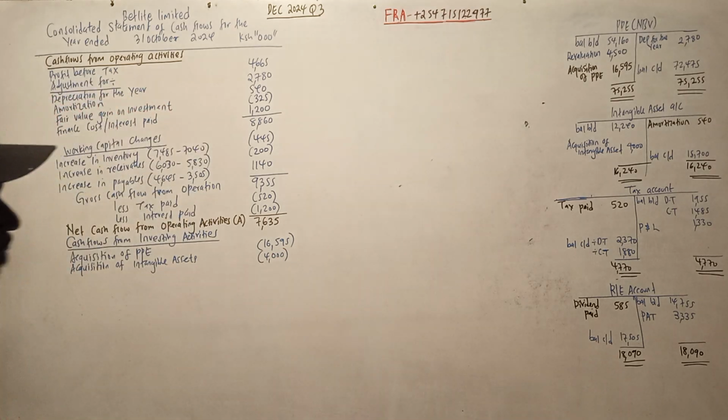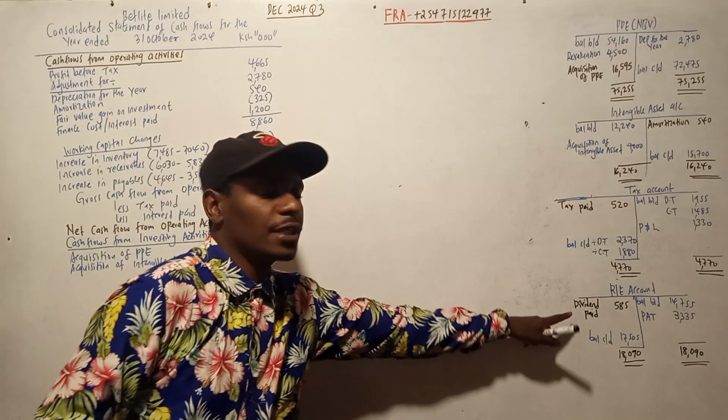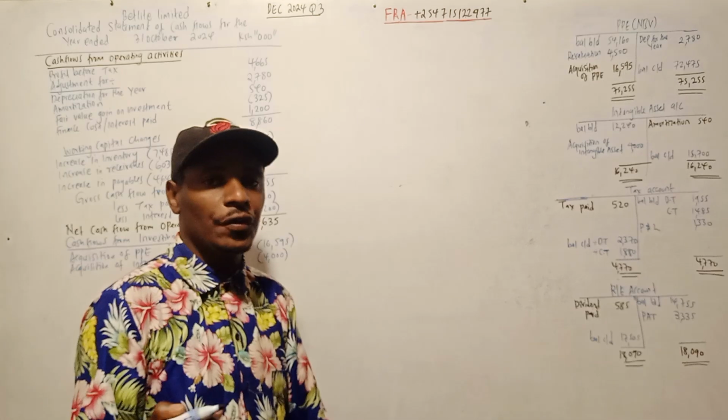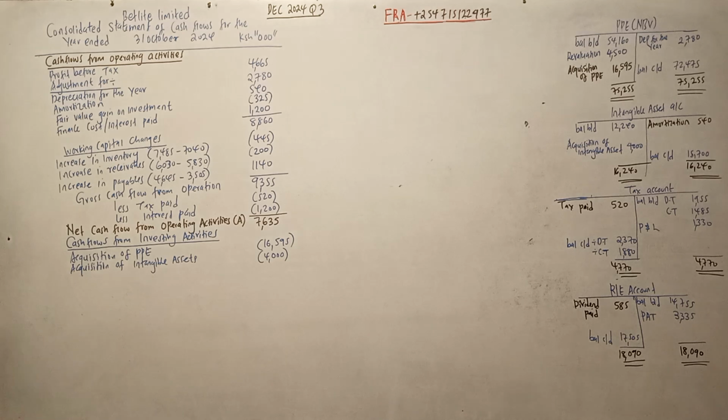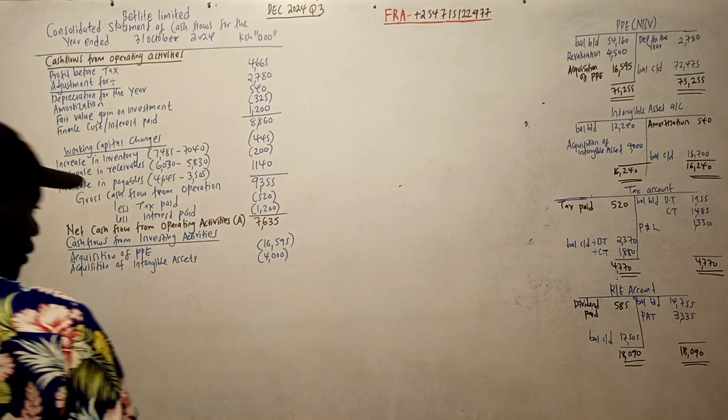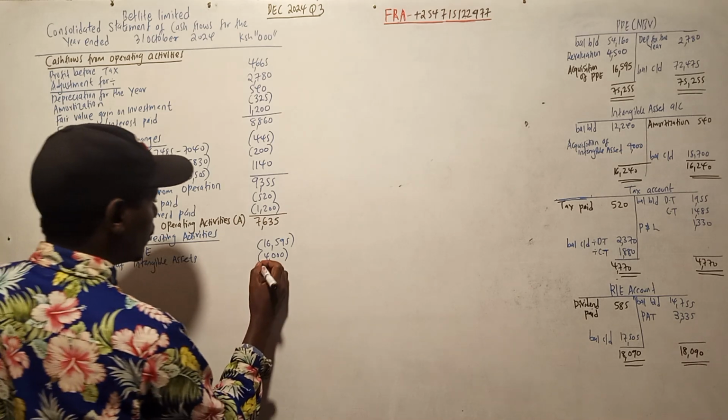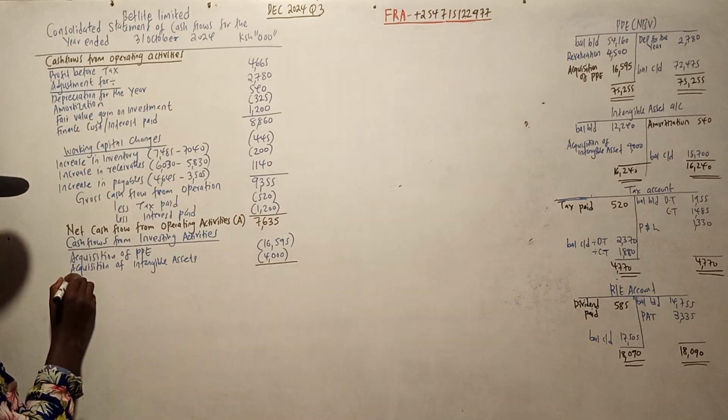What else? Dividend paid. So dividend paid is under financing, but if you have dividend received, you put it there. So we don't have any other items. I think in that case, those are the two items available. So we can get the final net cash flow.